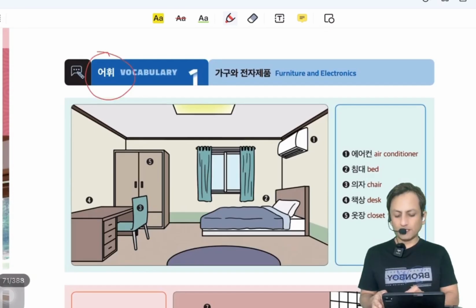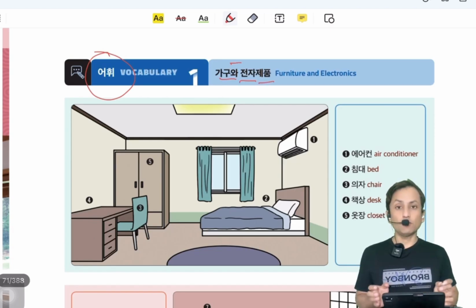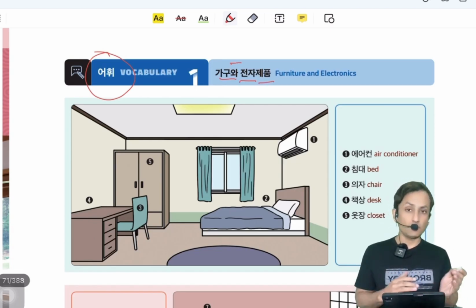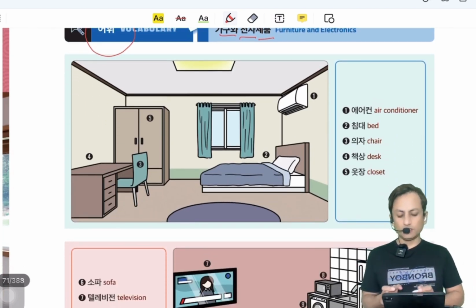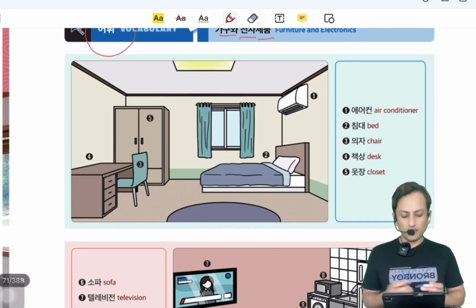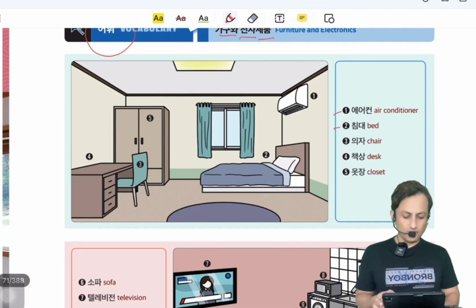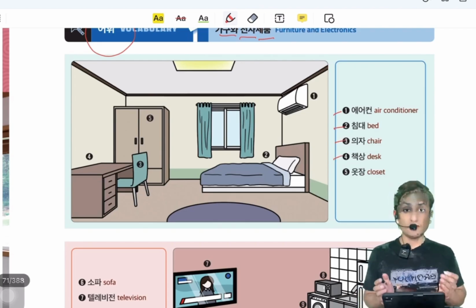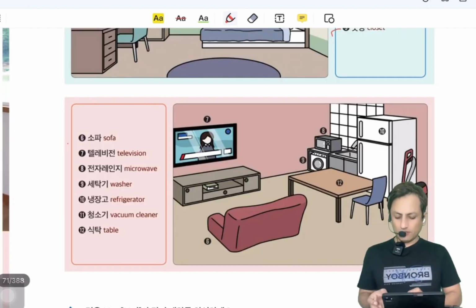In OV section, there is 가구. 가구 is furniture. Wa and Chonja Chepom. Chonja Chepom is electronics. Now there is a picture, and in this picture the following things are available. Aircon. Aircon is air conditioner. Then 침대. 침대 is bed. 의자, chair. 책상. 책상 is table. 옷장, closet. Now in the second picture, sofa.